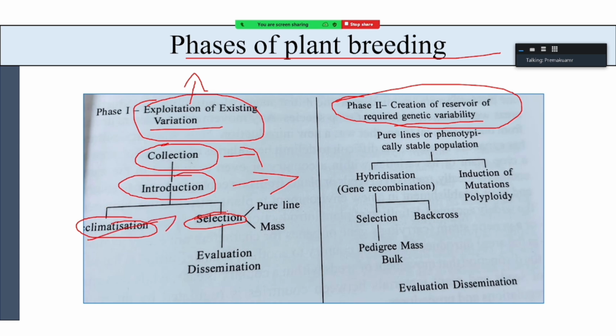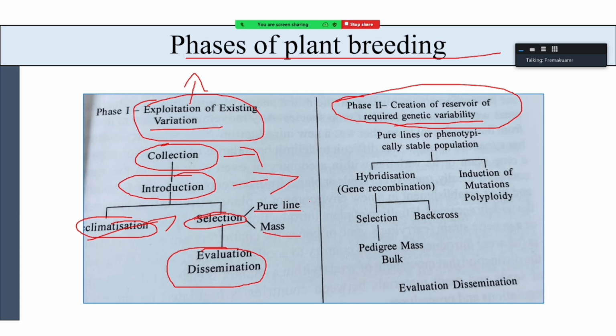After acclimatization, do selection. If variability already exists in that place, you directly go for selection. You can use the pure line method or the mass selection method. After attaining homogeneity and homozygosity, you evaluate and disseminate. This is the one phase.